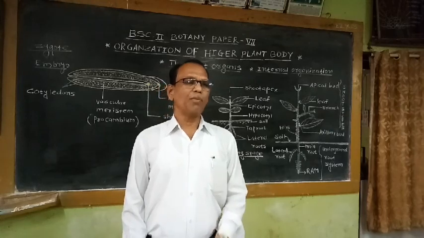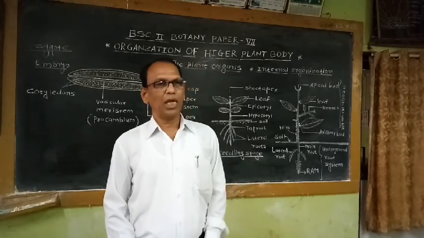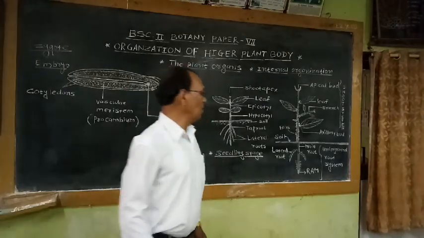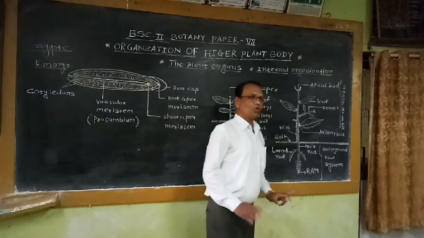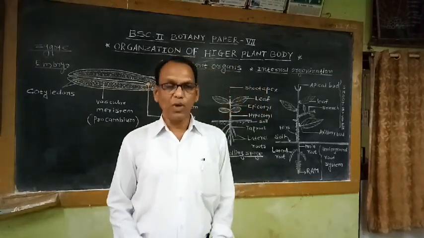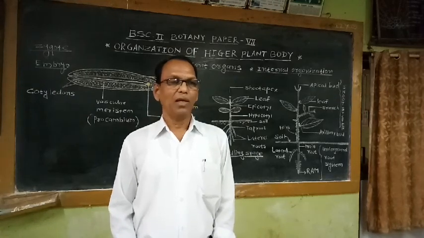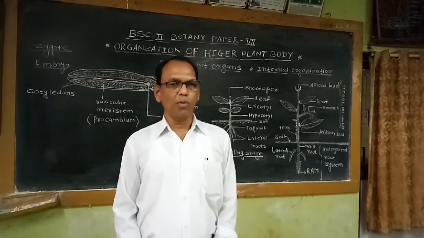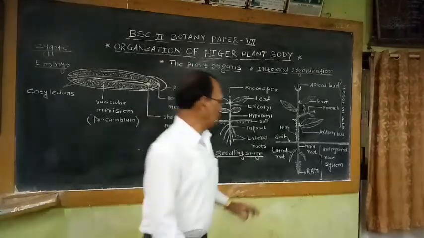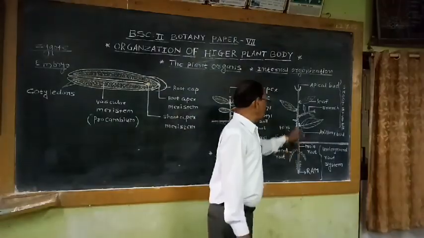That means the basic major function of the root system is giving support to the aerial organs of the plant body. And another major function of the underground root system is to take part in the absorption of food material in the form of nutrients and water, which is naturally available in the soil. That means conduction of food material in the form of nutrients and water is an important function performed by this underground root system.